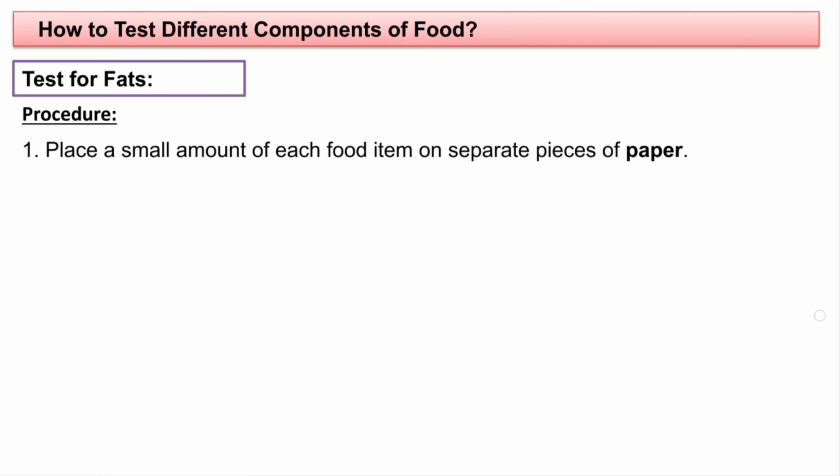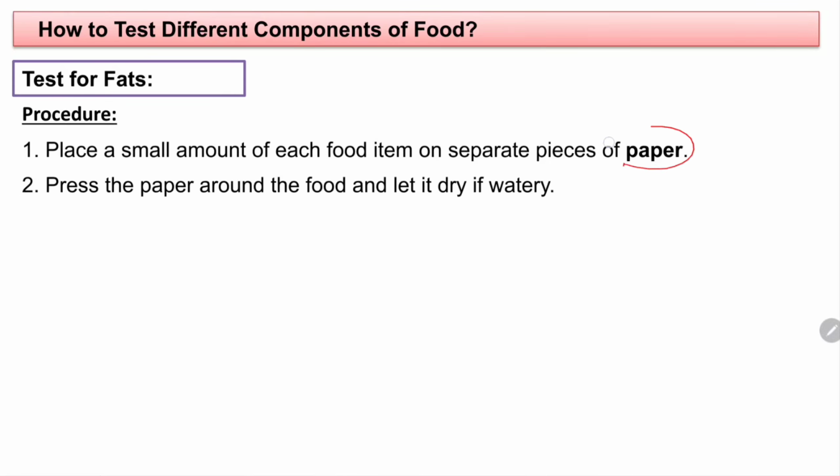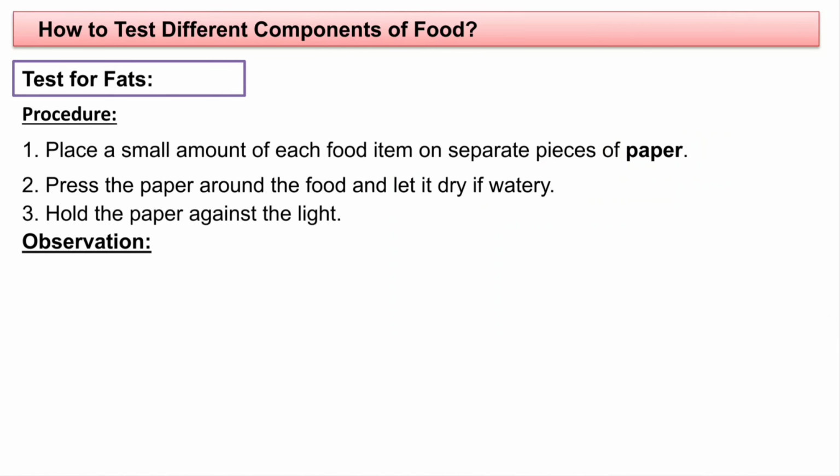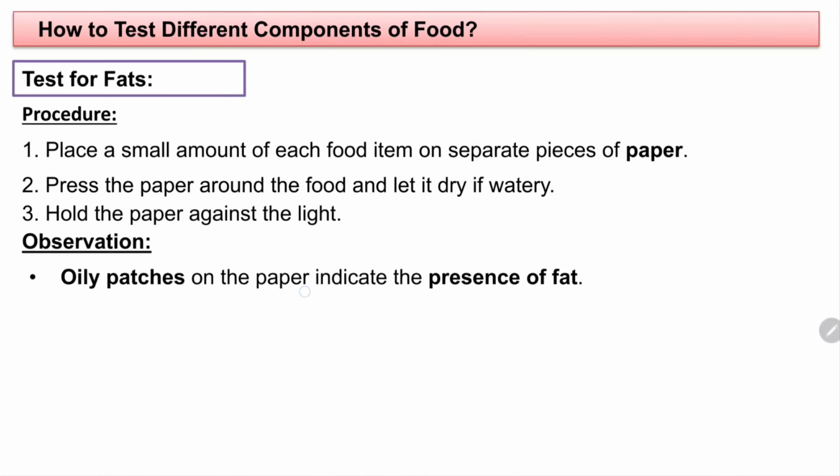Procedure: place a small amount of each food item on a separate piece of paper. We have to place it on a paper now. Press the paper around the food and let it dry if watery. And after that, what happened? Hold the paper against the light. Observation: if oily patches are there on the paper, it indicates the presence of fats.